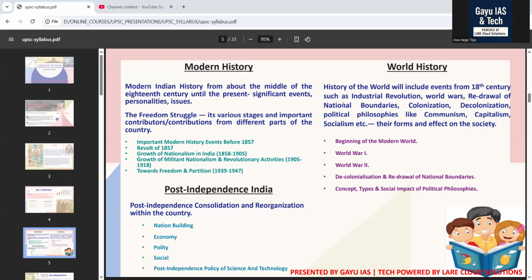After studying this, UPSC wants to know why 1857 is called the first war of independence, and what lessons it taught. But a few years back, the Union government announced that the first war of independence was held in 1817, that is the Paika Rebellion.